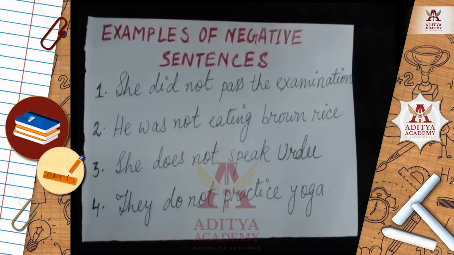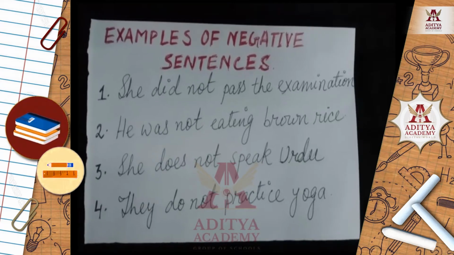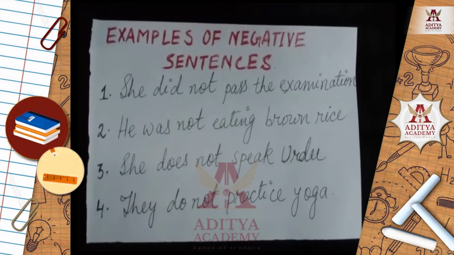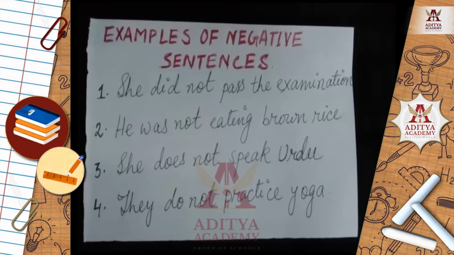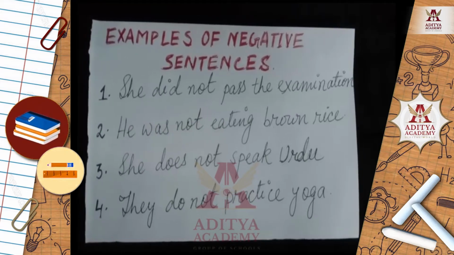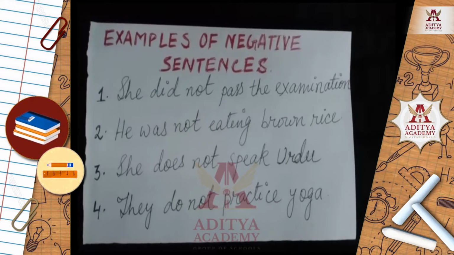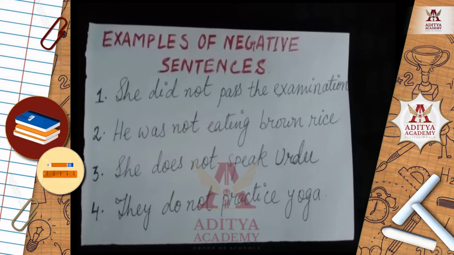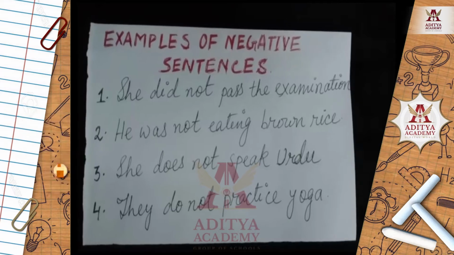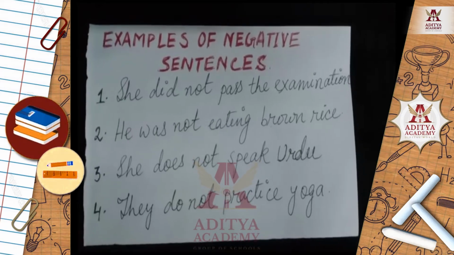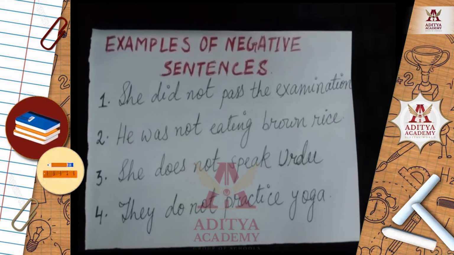Next up, number 4, they do not practice yoga. Again we can see a negative word in example number 4. That is not. They do not practice yoga. I hope you have understood what are negative sentences. So let's move on to interrogative sentence.